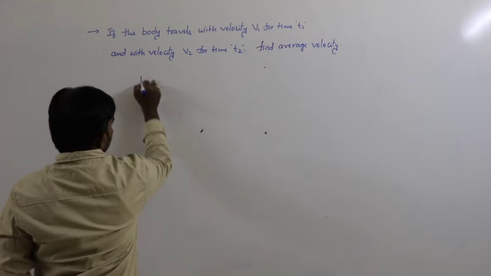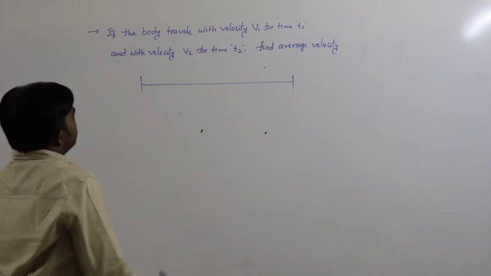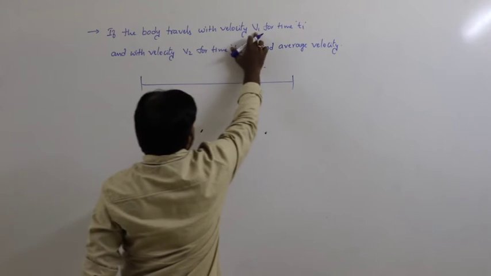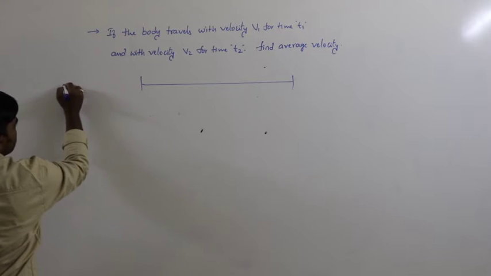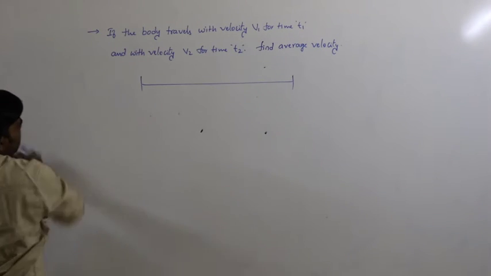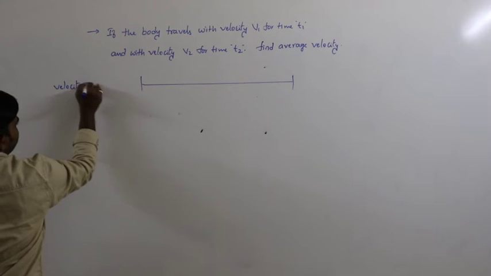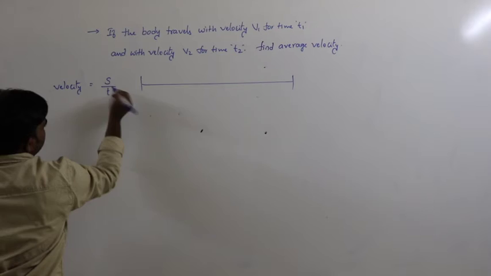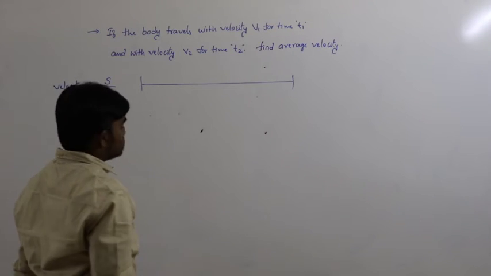So again, come to the topic. Let us say the body travels with velocity v1 for time t1. We know velocity is equal to displacement by time.